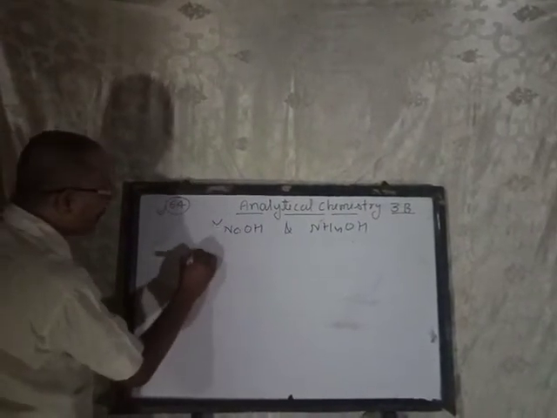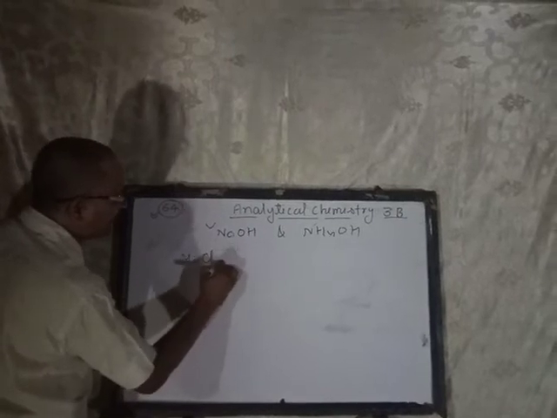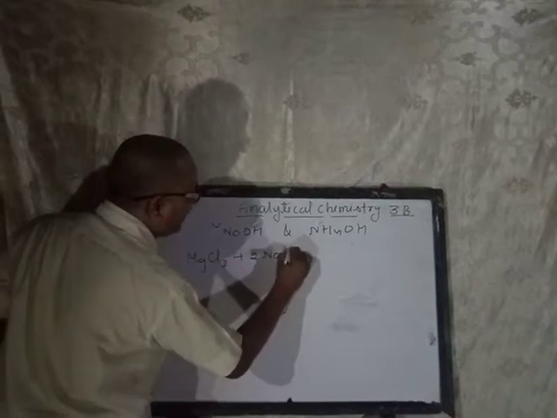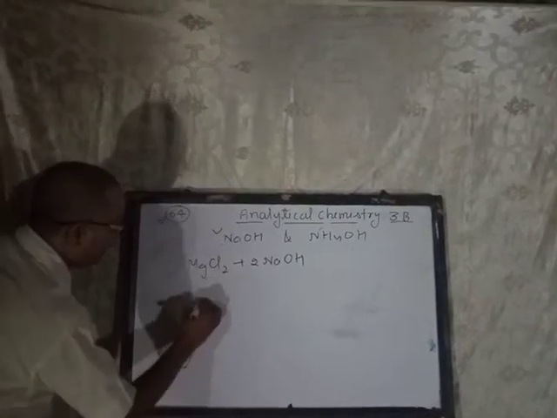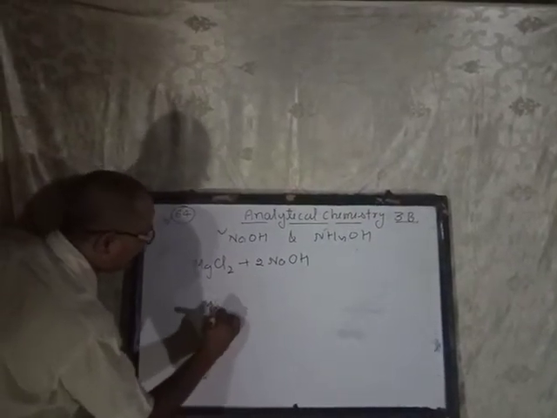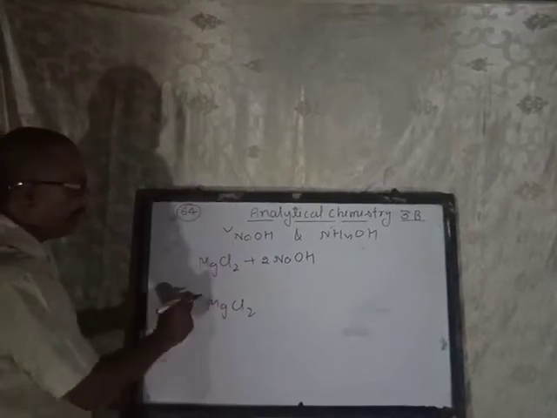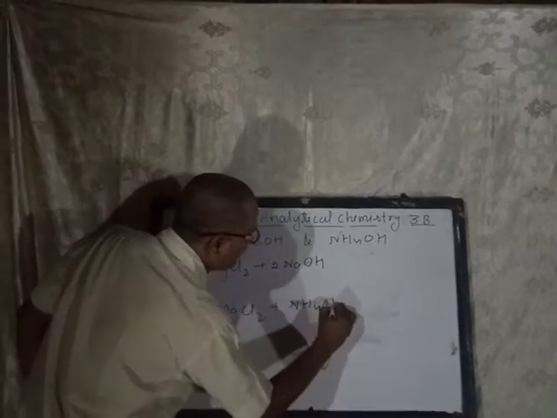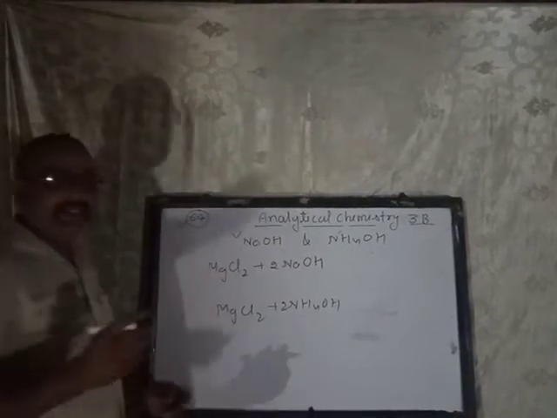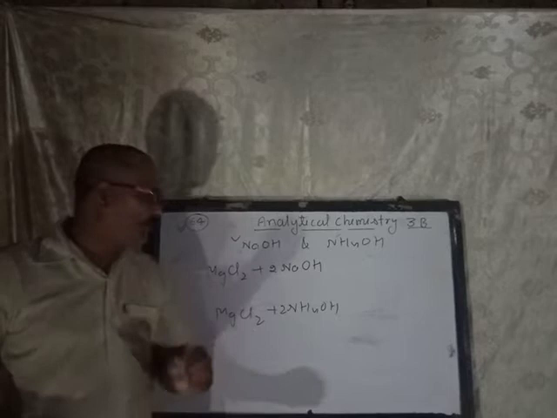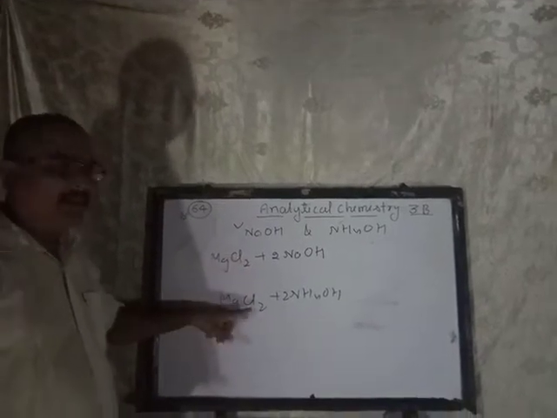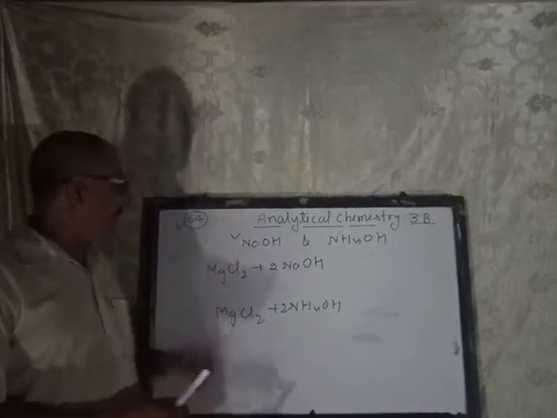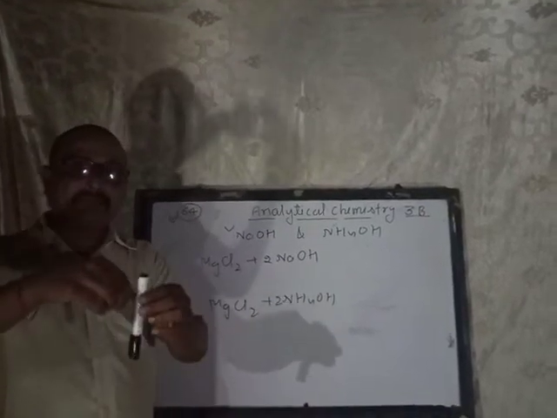In a solution of magnesium chloride, sodium hydroxide or ammonium hydroxide, same salt, you know that is the normal salt. In a test tube you will take the solution of magnesium chloride. How can you prepare the solution? In the lab the teacher will explain. It means you add water,